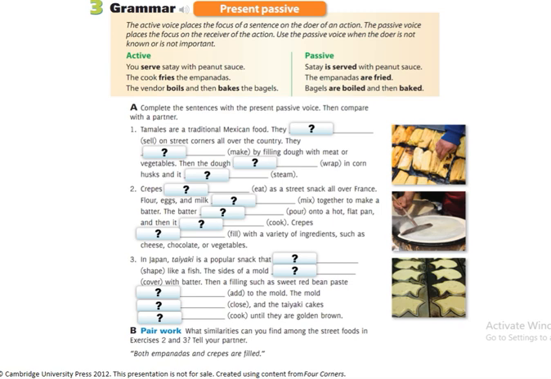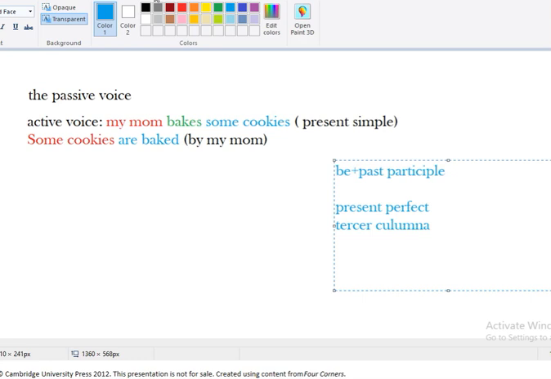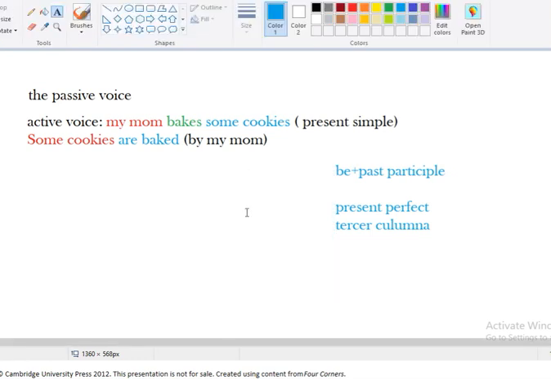So last class we talked about the present passive voice and the use when the active becomes passive or the passive becomes active. So just to remind you, we're going to check the chart here, or the explanation. As you see here, we have the passive voice and the active voice. My mom bakes some cookies. So my mom is the subject, bakes is the verb, and some cookies is my direct object.